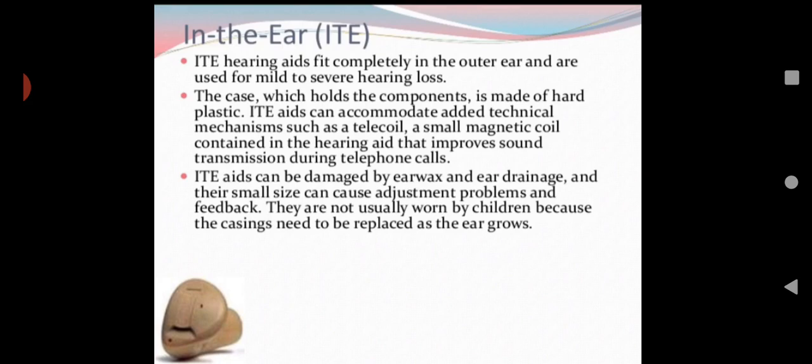ITEs can accommodate added technical mechanisms such as telecoil, a small magnetic coil contained in the hearing aid that improves sound transmission during telephone calls. So even in telephone calls the person is able to talk and hear, because the technical mechanism is very advanced in the in the ear hearing aids. ITE aids can be damaged by earwax and ear drainage, and their small size can cause adjustment problems and feedback. So there are some advantages and disadvantages.